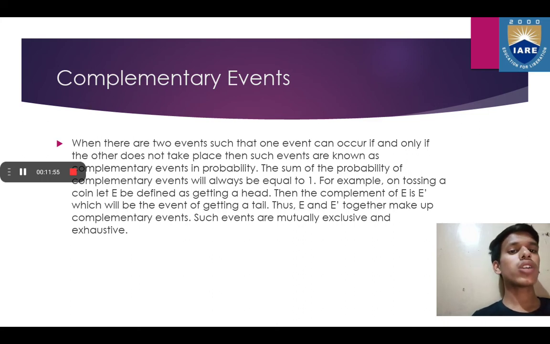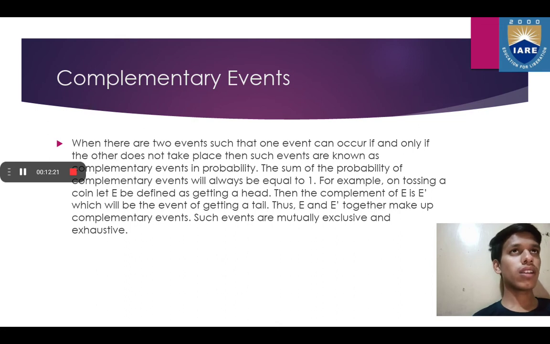For example, on tossing a coin, let E be defined as getting a head, then the complementary event of E is E dash, that is the event of getting a tail. Thus, E and E dash together make up the complementary event. Such events are mutually exclusive and exhaustive.